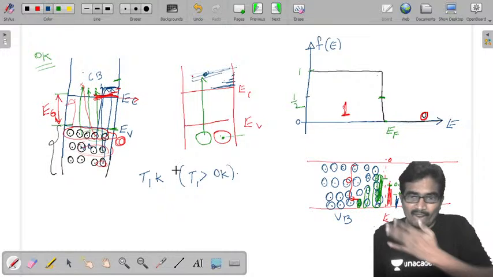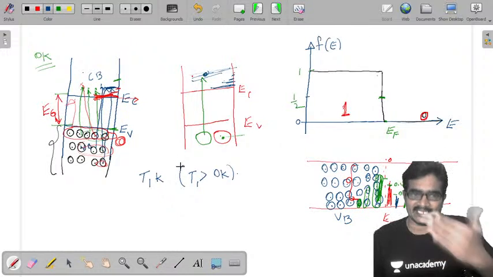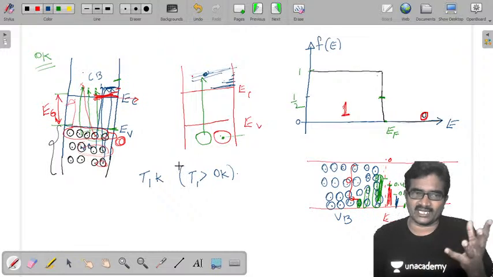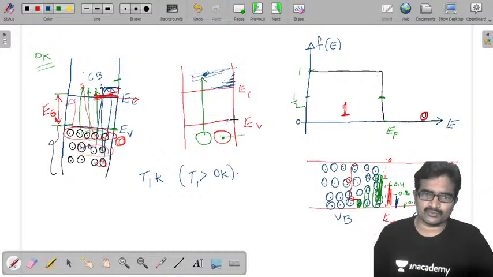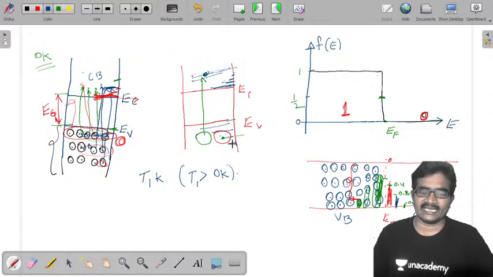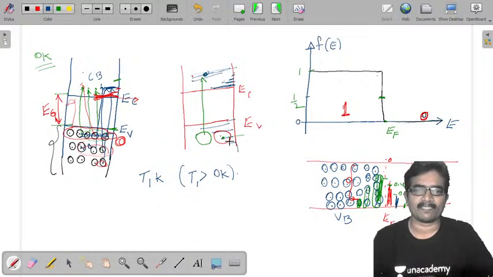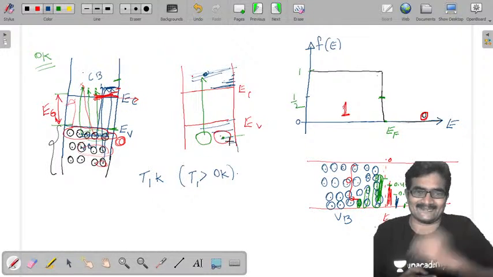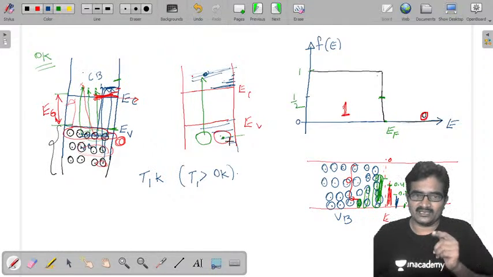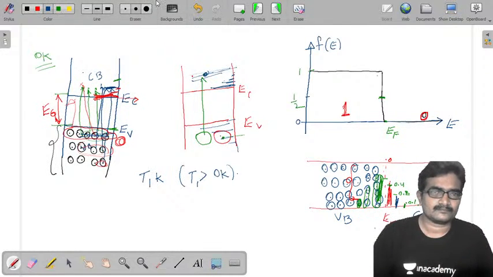Similarly, for vacant energy levels, vacancy means breaking of covalent bonds. Most of the covalent bonds just below EV are breaking. By moving away from this, the breaking decreases. The number of covalent bonds breaking is decreasing in this sense, and occupancy is increasing. If you want a clear picture,